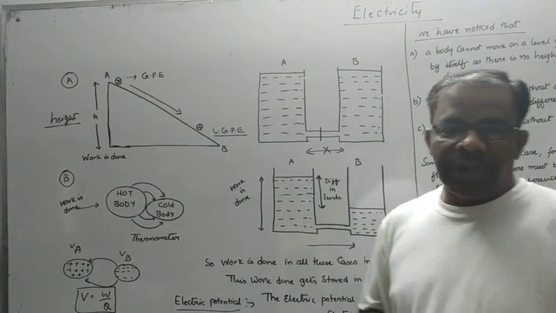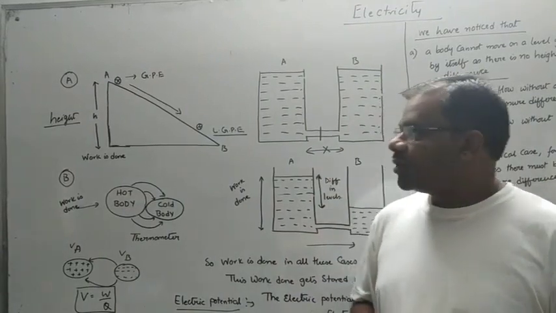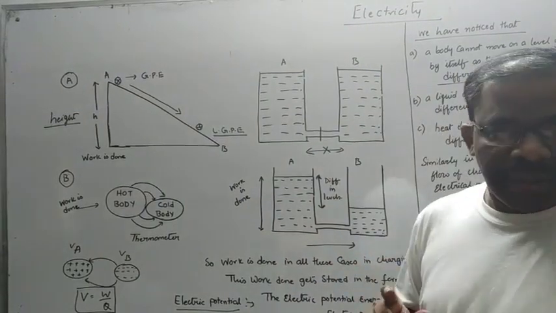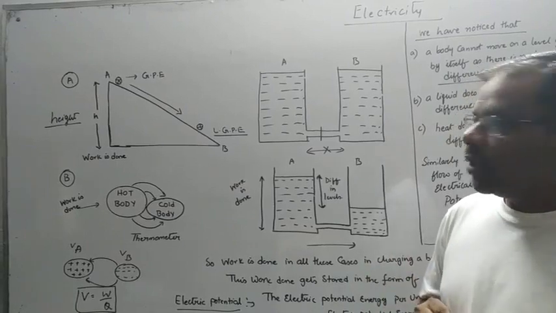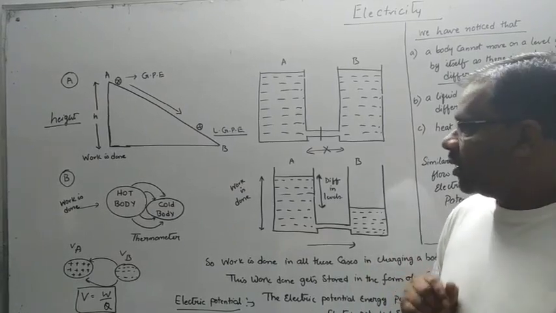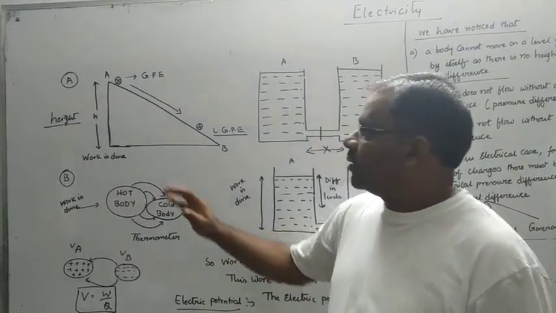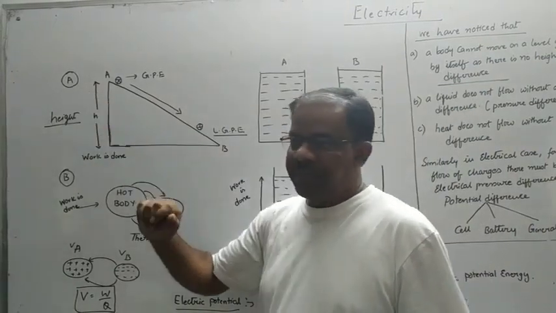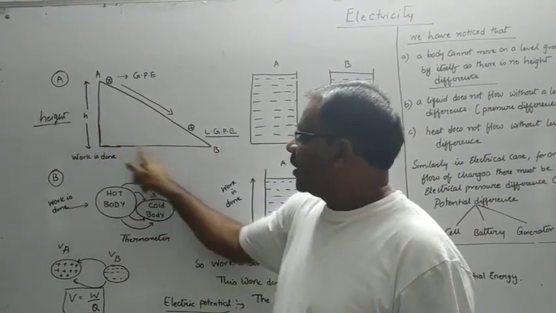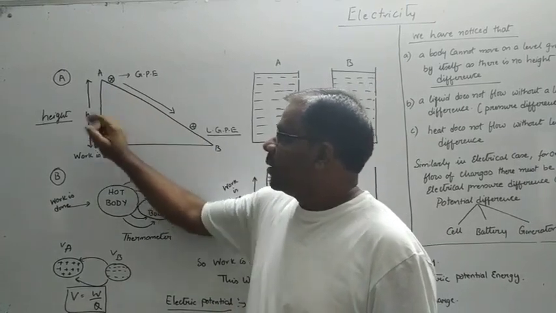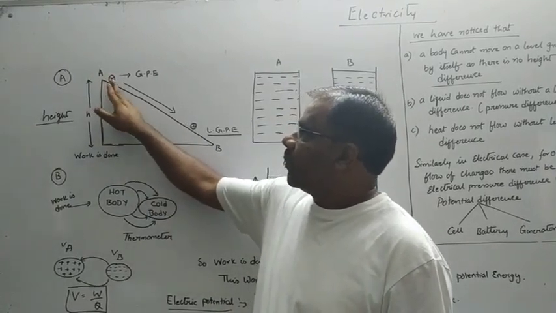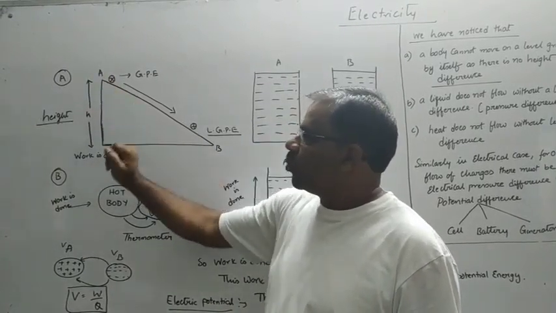Let us continue the topic of electricity, in which today I am trying to explain the second concept called potential difference. Now, in order to understand what is potential difference, let us consider this figure. Here we have an inclined plane. At point A, I kept a ball. Now, what will happen to this ball?